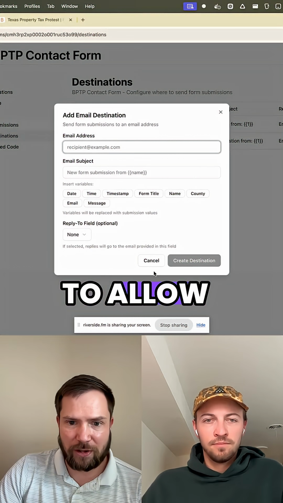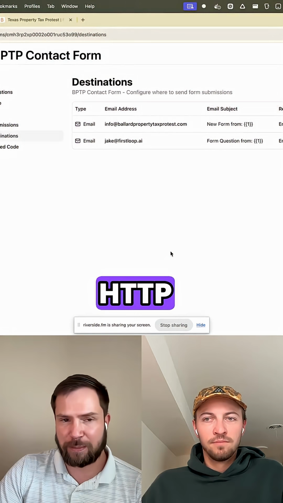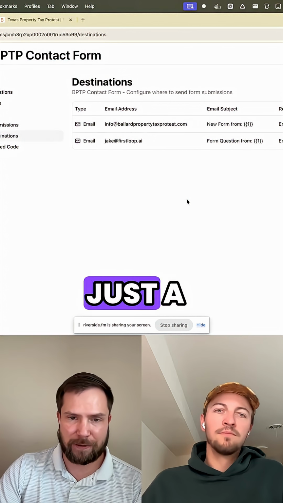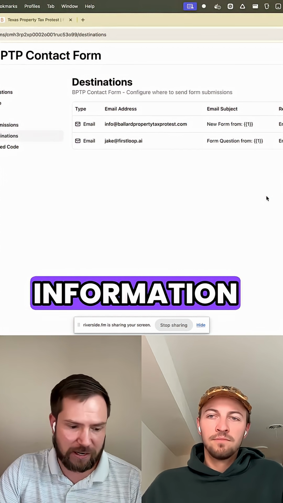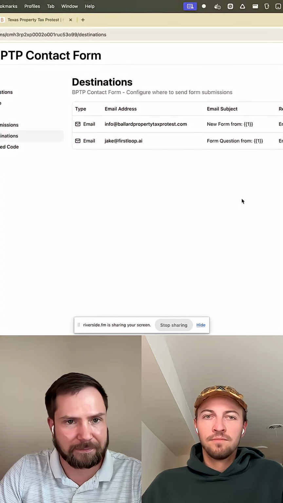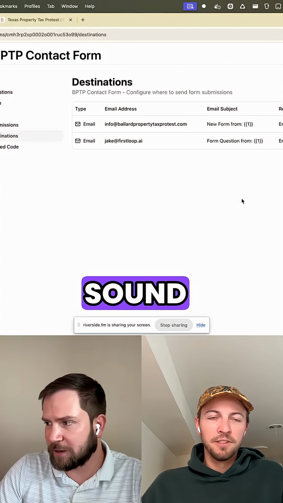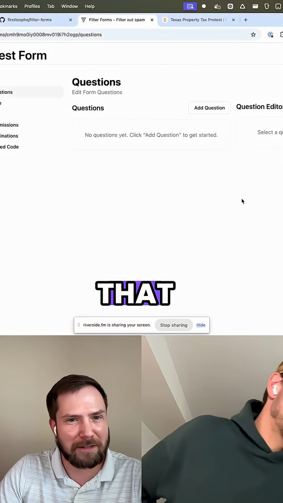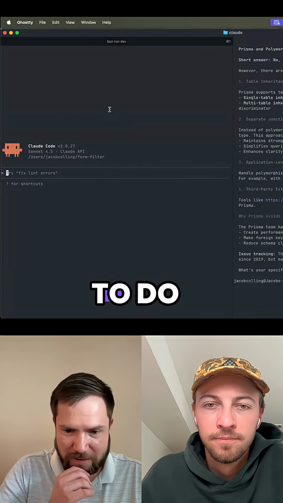And what we want to allow is also sending HTTP requests. So essentially just a POST request with this information, and then a user can define that. Cool. So that's what we're building today? Yeah, that sounds great. Let's see if we can get Claude to do all of this.